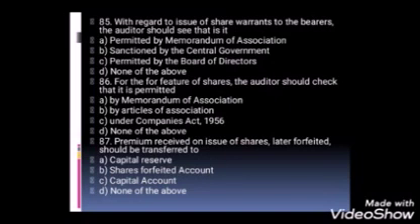Question number 86. For the forfeiture of shares, the auditor should check it is permitted by memorandum of association, by article of association, under Companies Act 1956, and D, none of the above. Question number 87. Premium received on issue of shares later forfeited should be transferred to capital reserve, share forfeited account, capital account, none of the above.